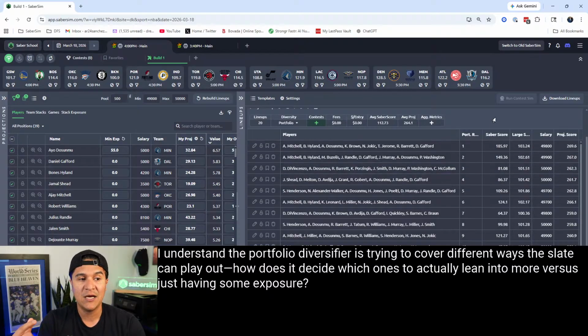This is the difference between sorting uniques 1 versus sorting portfolio, is that portfolio is making more decisions based on how the lineups play together rather than just giving you highest SaberScore to lowest SaberScore. So as far as how it figures out which ones to lean into, it's all about how they perform against the other lineups that they are facing.